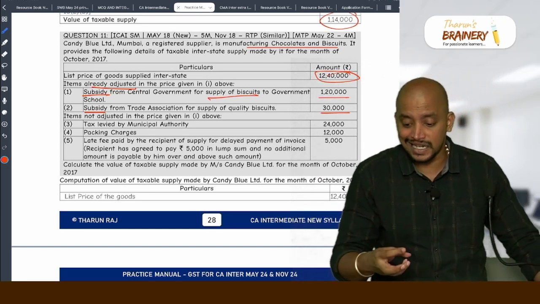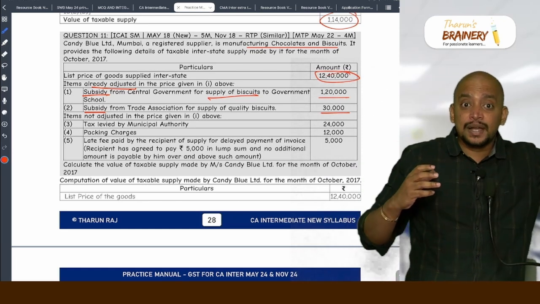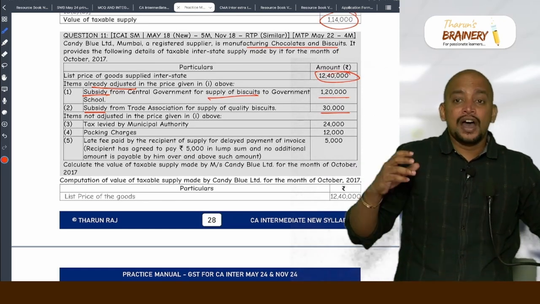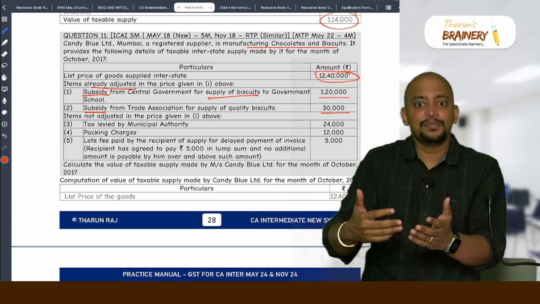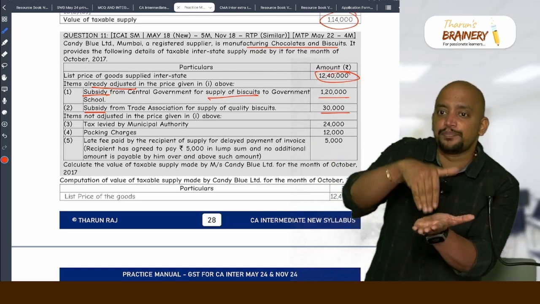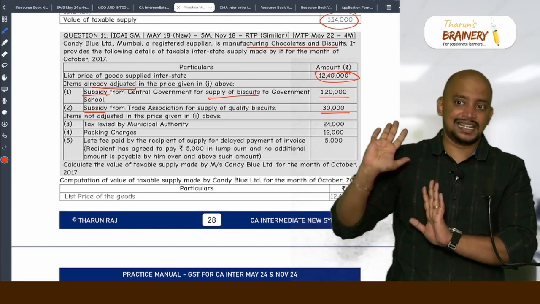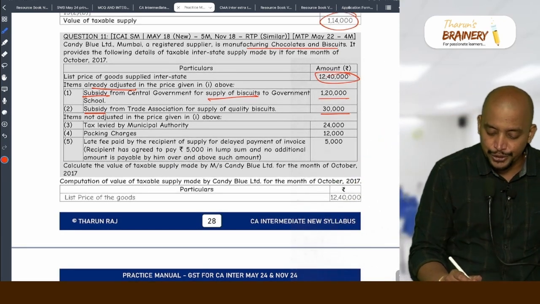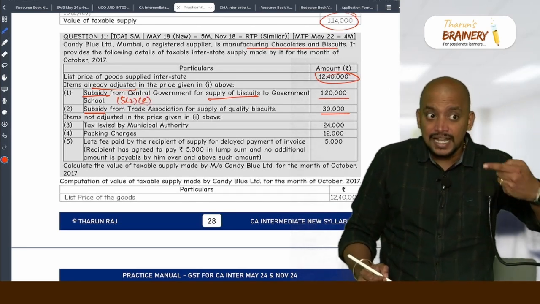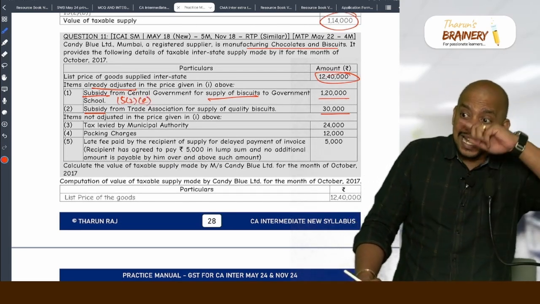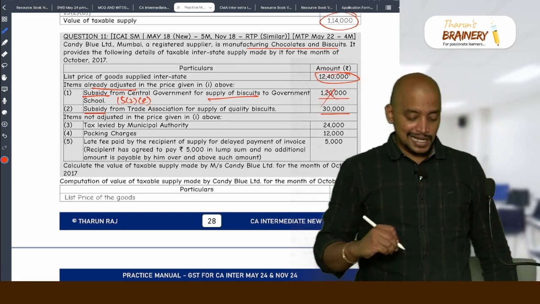But what they are telling is that, is it for setting up a factory in a backward area, or for some other reason? No, it is for sales, means it is directly linked to the price. And is it from CG, SG or others? CG, SG. So as per provision it is to be excluded. In the given price it is already excluded. Therefore, ignore. Got it?